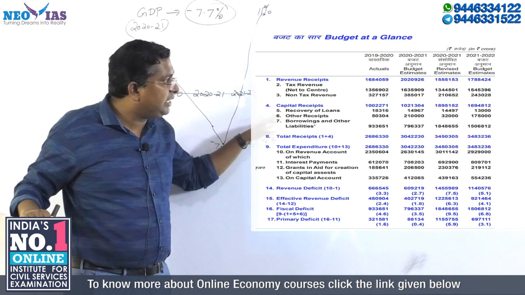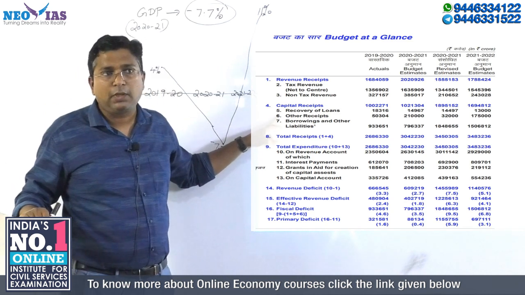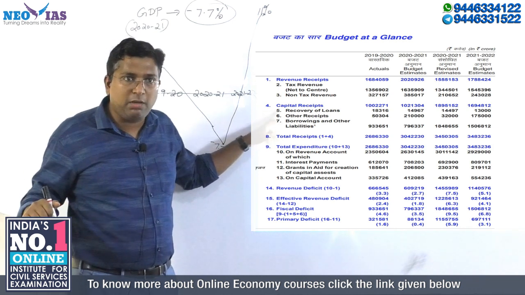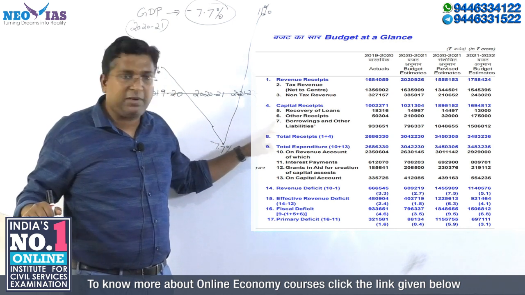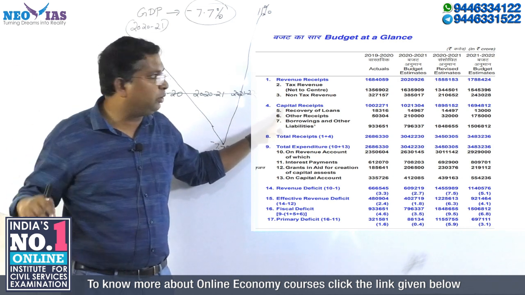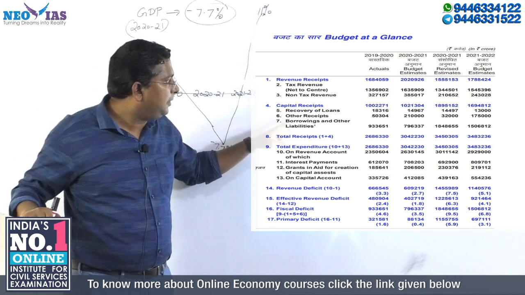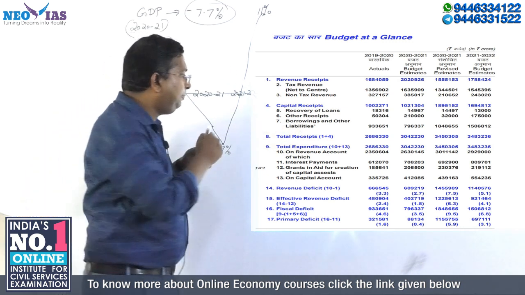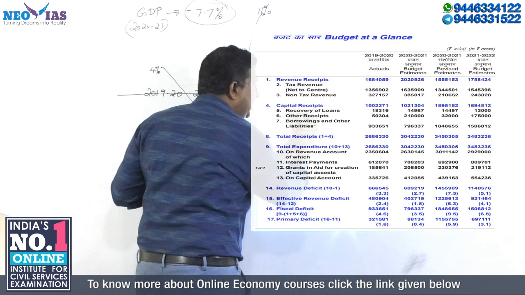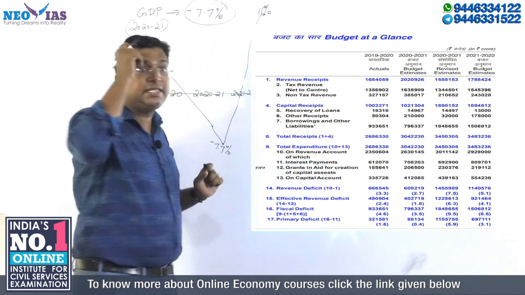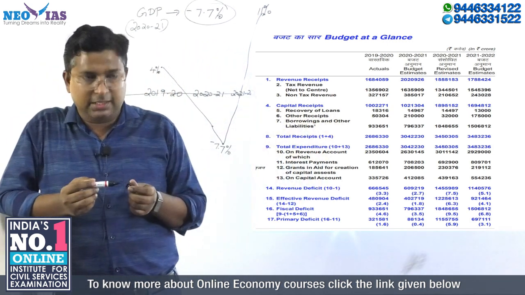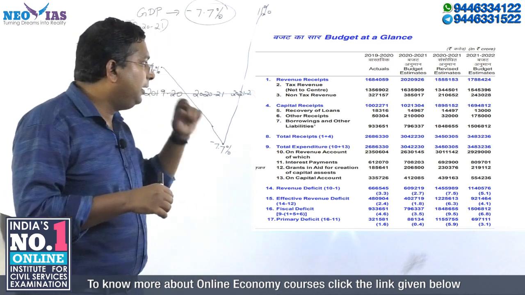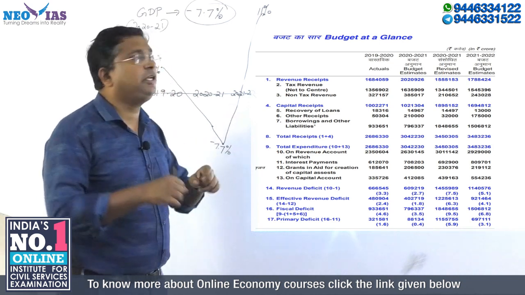Now coming to the capital receipts. Capital receipts have become very important, because there is a problem here. What are the components of capital receipts? We discussed recovery of loans. Then other receipts. Please note down here: other receipts is nothing but disinvestment. In this figure, that word is not used. Now this can be a potential question for you.